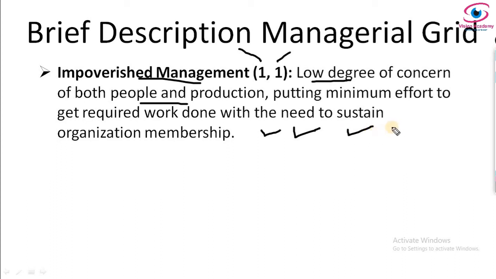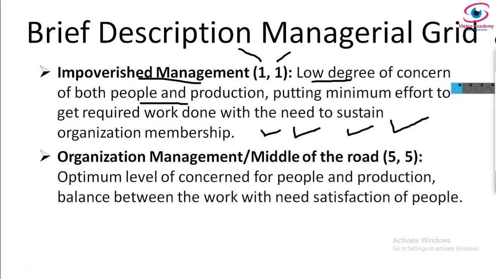And very importantly, in the impoverished style of management, subordinates or members of the group are left to find for themselves the way of doing the particular job. He does not guide, he does not direct, he just criticizes the people for his failure. So this is another style of leadership in the managerial grid.